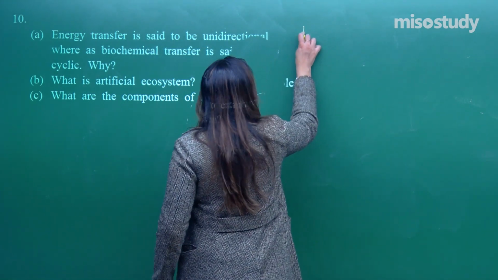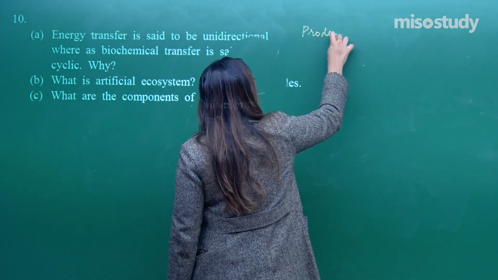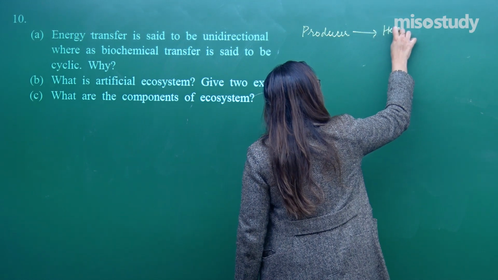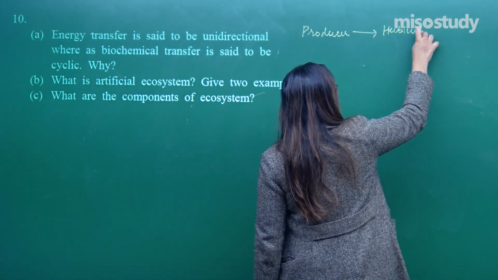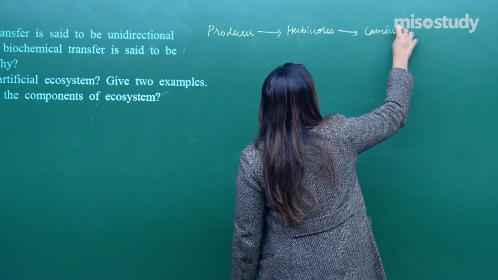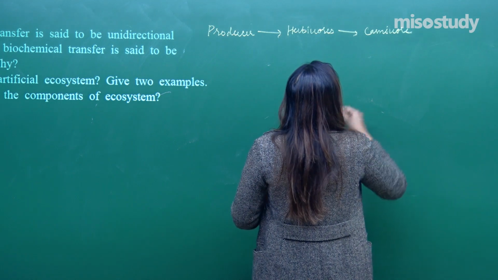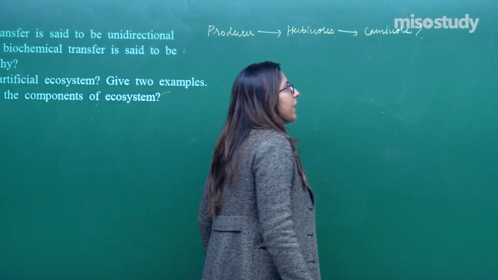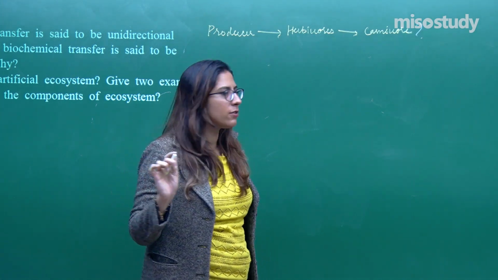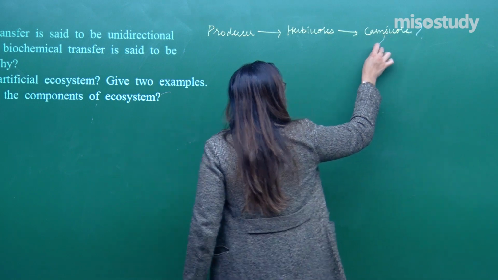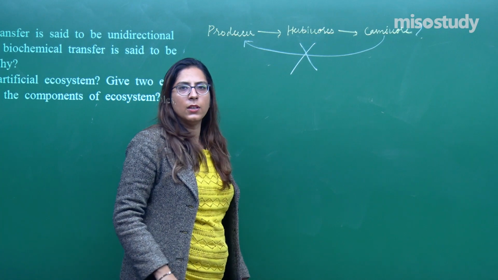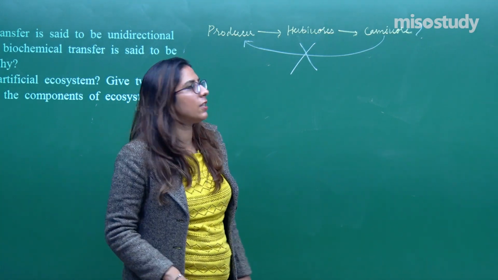You can write an example: the producers. The example is a green plant. Producers are eaten by a group of organisms termed herbivores, such as deer. Herbivores are eaten by carnivores. Have you ever thought why the energy is not transferred further to the next trophic level? Have you ever heard that carnivores are eaten by producers? Not at all. That means energy flow is always unidirectional.